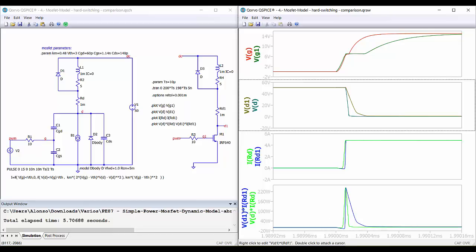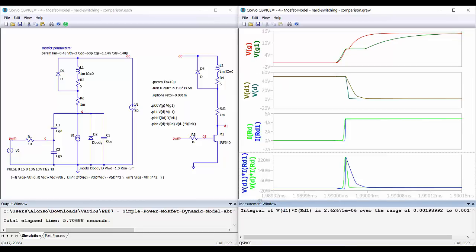So we can do a comparison. Here we do the integral for the QSpice model, and then here for our model. So we have 2.6 microjoules compared with 1.3 microjoules. It's something similar, but it's not exactly the same. Of course, this area is much smaller than this one under the blue line.